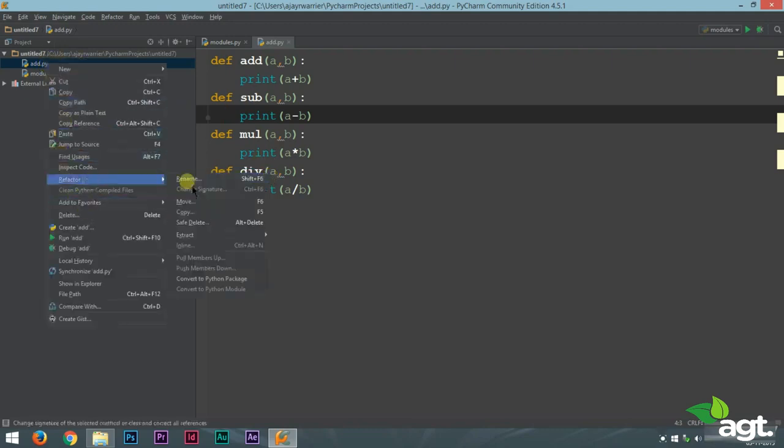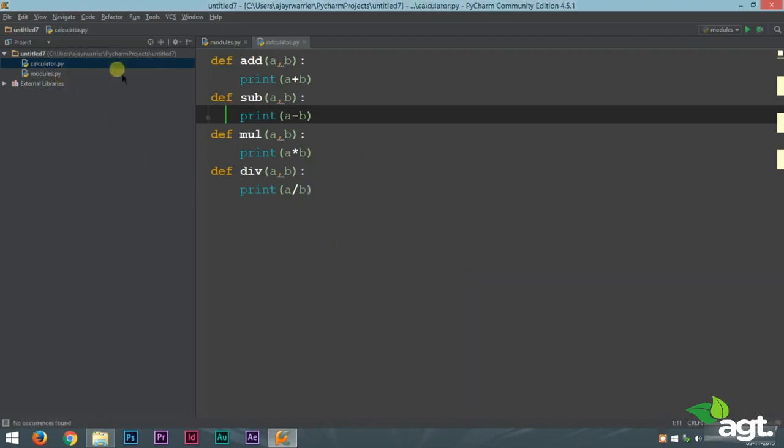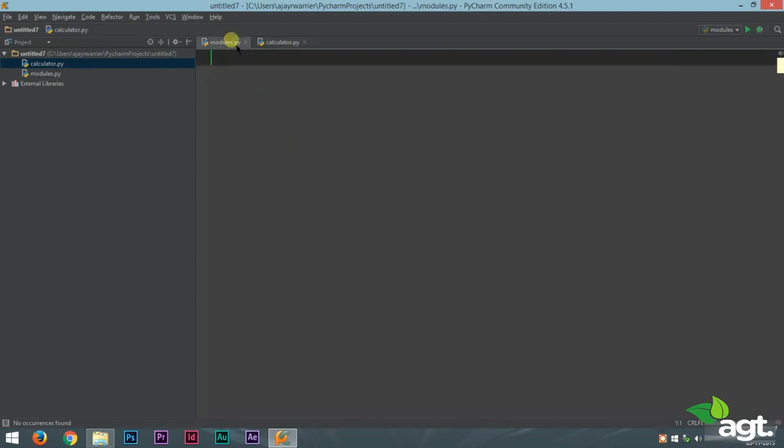Now let's rename this file into calculator. Okay, so we have a Python file which has addition, subtraction, multiplication and division. Now suppose you want to use these functions in another program. You could try copy pasting this code into this program and then use it, but that will increase the program size.